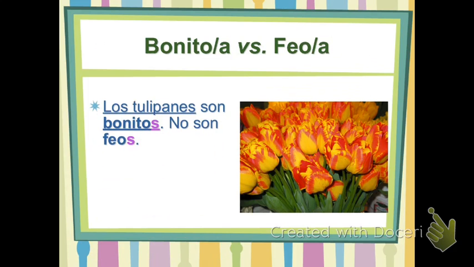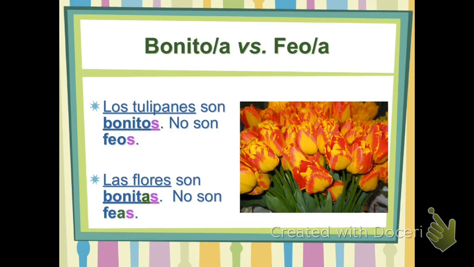Also important to note is that it's not the thing that actually is masculine or feminine. It's the word we use to talk about it. So if we take the same exact flower and instead of calling it a tulip, we call it a flower, the word flor in Spanish is feminine. La flor. Okay, again we made it plural by adding the es, but las flores son bonitas, no son feas. So if we were talking about the exact same object, but used different words to refer to it, we would have to change how our sentence, our adjective, is built. Okay, so it's the word that carries the gender, not the object.